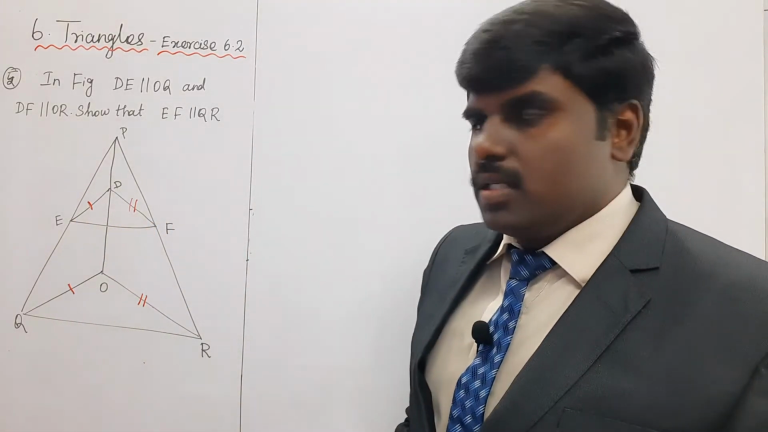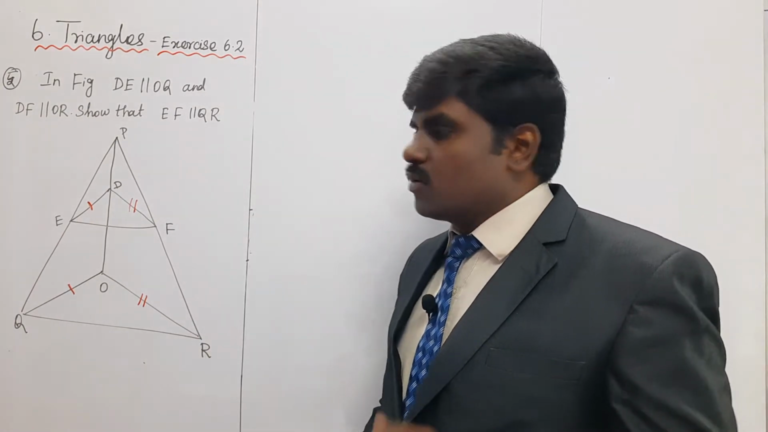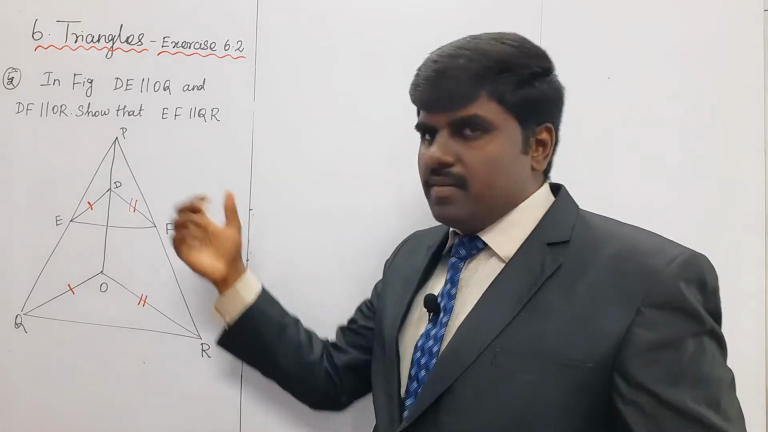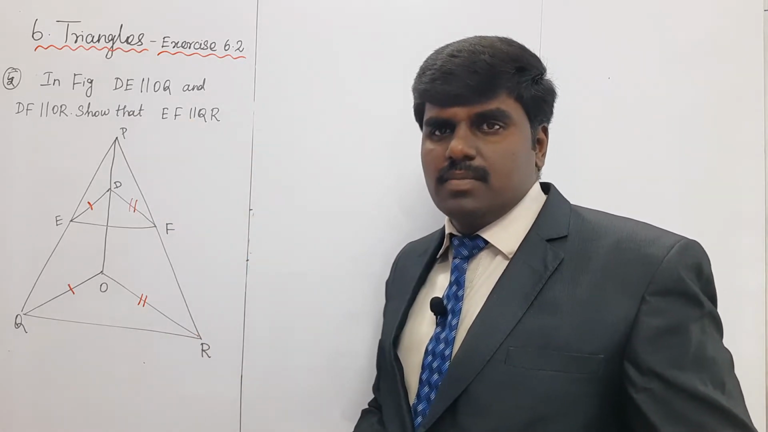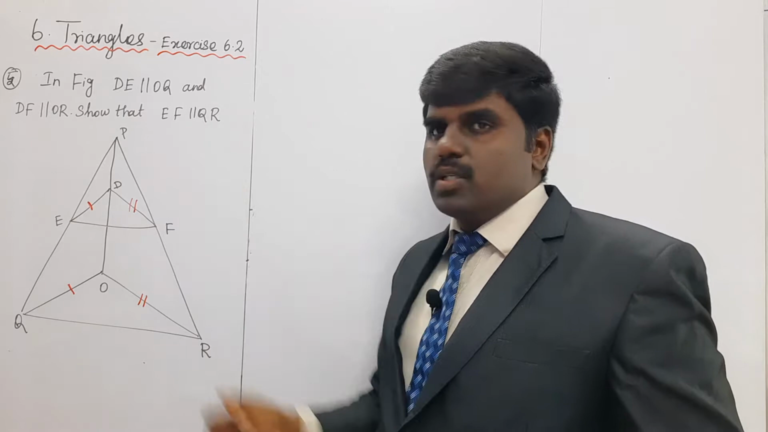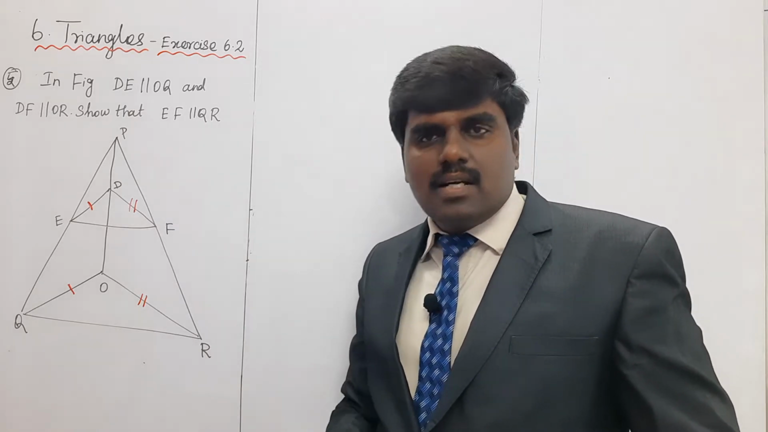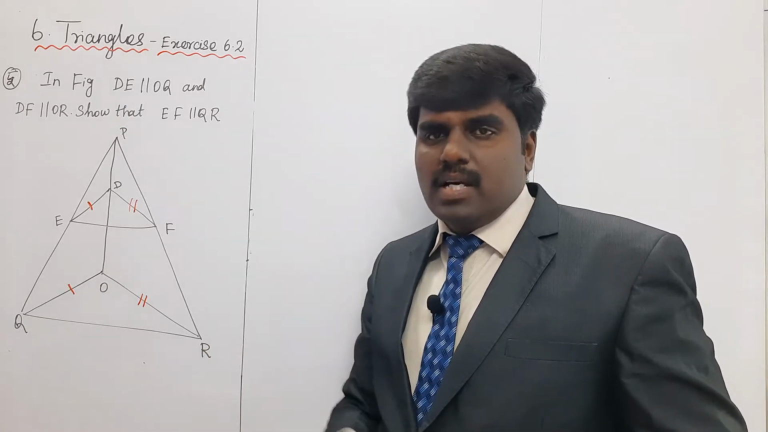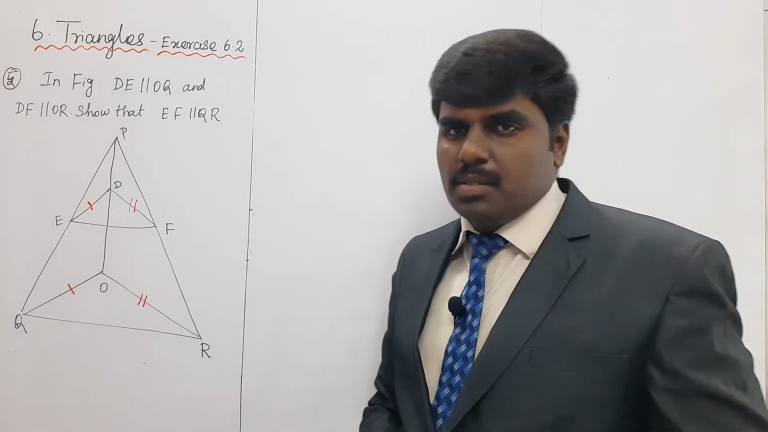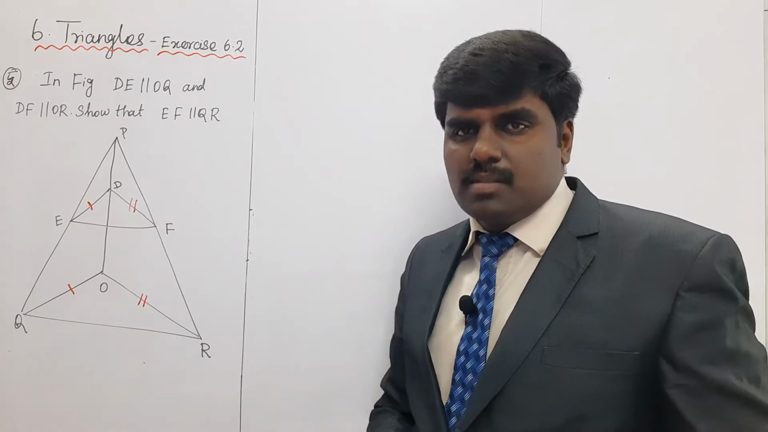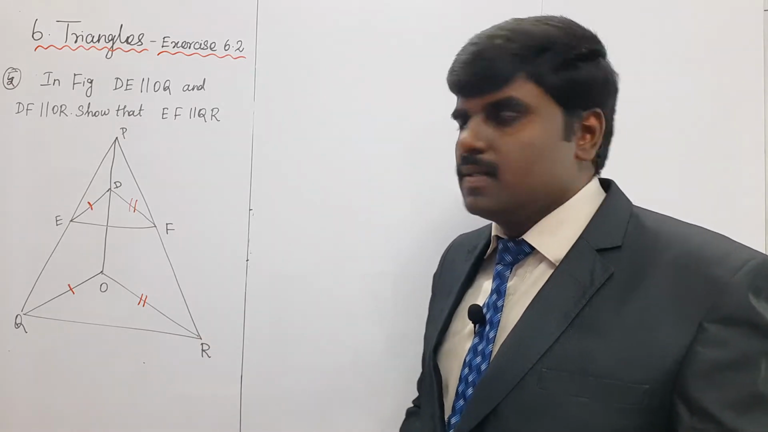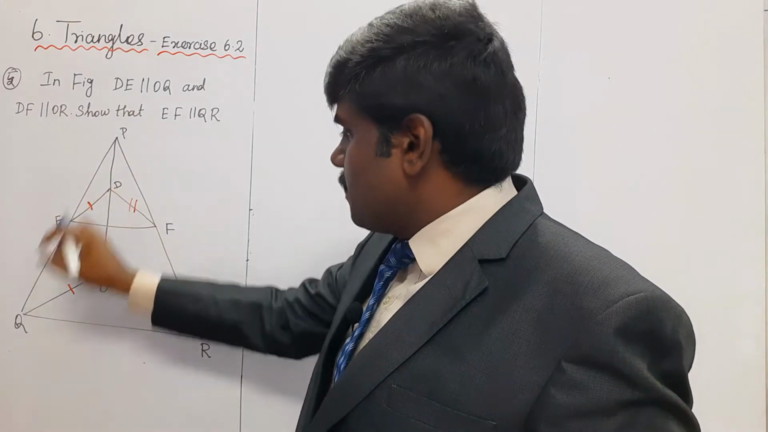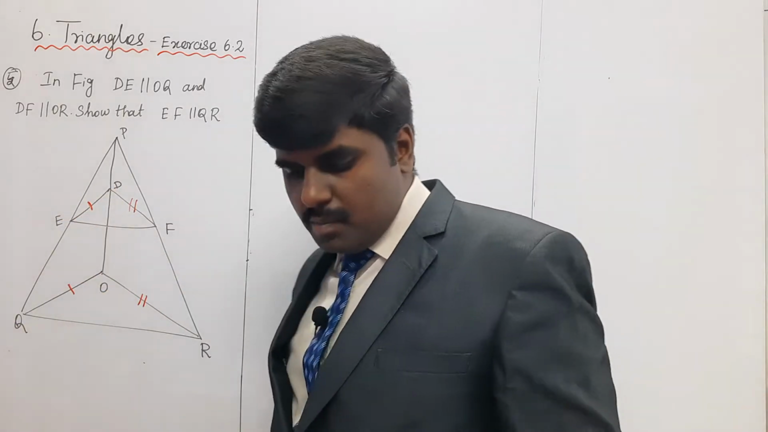In the same way as exercise 6.2 questions 3 and 4 used the BPT theorem, questions 5 and 6 use the converse of the BPT theorem. Because EF is parallel to QR, you could prove it. The converse of the BPT says that if the corresponding sides are in the same ratio, then the two lines are parallel. So now I will prove it. First, what is parallel? DE is parallel to OQ.